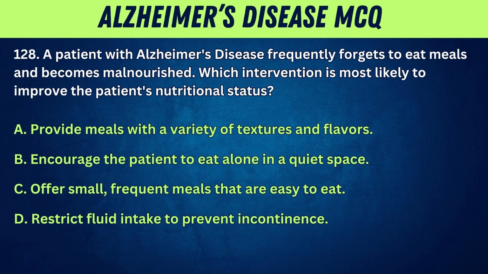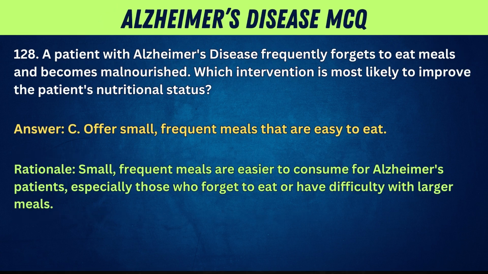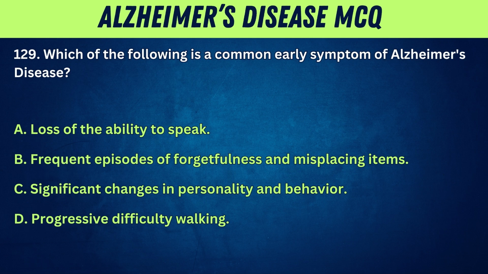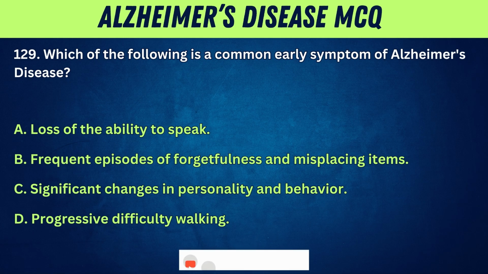D. Restrict fluid intake to prevent incontinence. Answer. C. Offer small, frequent meals that are easy to eat. Rationale. Small, frequent meals are easier to consume for Alzheimer's patients, especially those who forget to eat or have difficulty with larger meals. 129. Which of the following is a common early symptom of Alzheimer's disease?